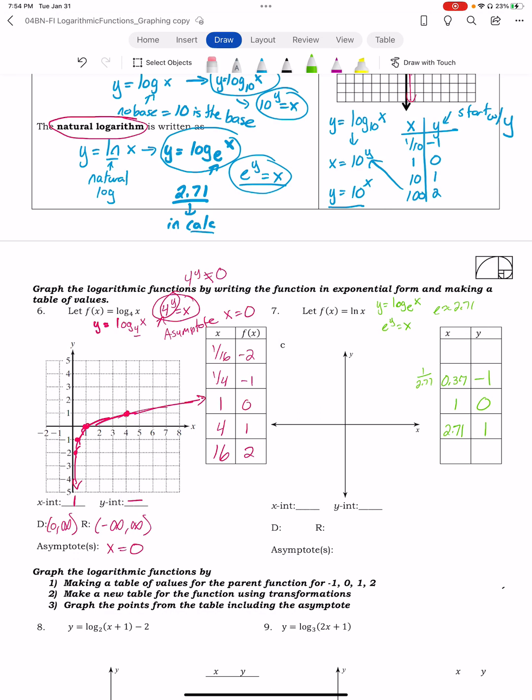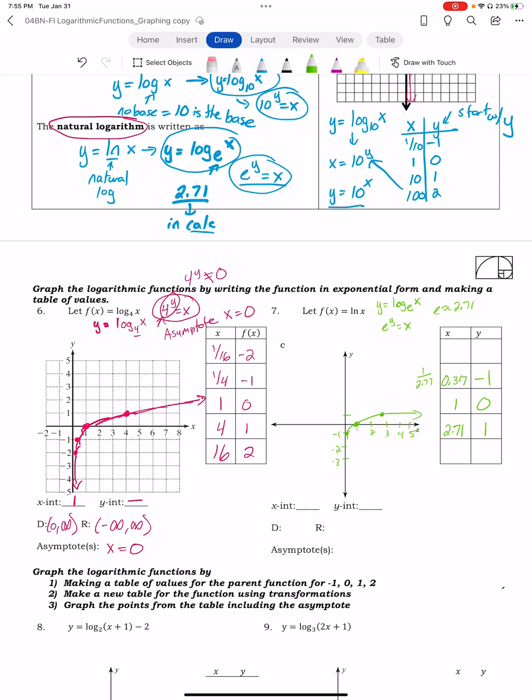So it's going to be at 2.71, and this is going to be -1, -2, -3. This is 1, 2, 3, 4, 5. So 0.37, -1; 1, 0; and 2.71, so close to 3, and about at 1 for this one.